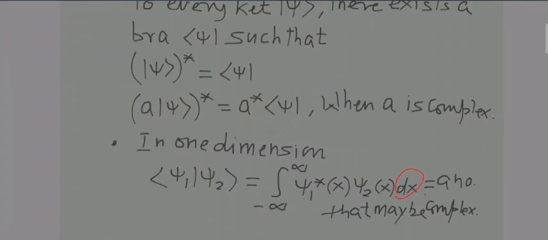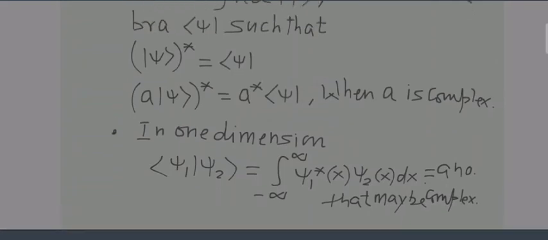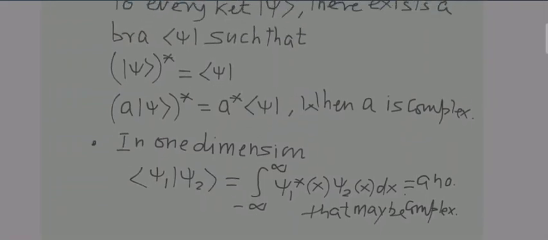dx is there, so it will be clearly a one dimensional case, right? So what will come over here? The integration of this will be equal to a number that might be a complex number. If you take the integration of this, it might come out to be a number that may be complex, and yet that may be real also. Not necessarily complex, it might be complex or might be real.